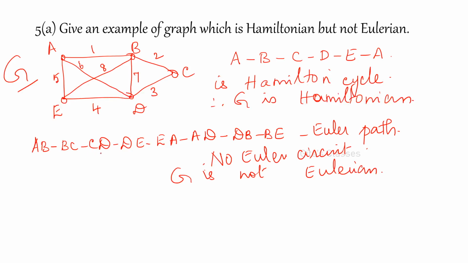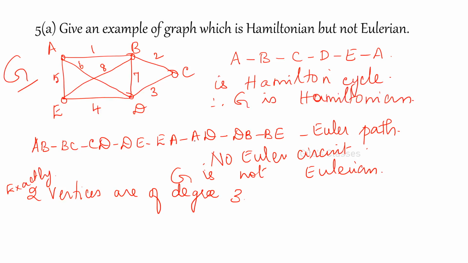Got it? You may have an Euler path, but no Euler circuit. Why is it like that? By seeing the graph itself, you can find out A has degree 3, E also has degree 3. What about the degree of B? 1, 2, 3, 4. What about degree of C? 2. Degree of D? 4. All are even, but exactly two vertices are of degree 3.